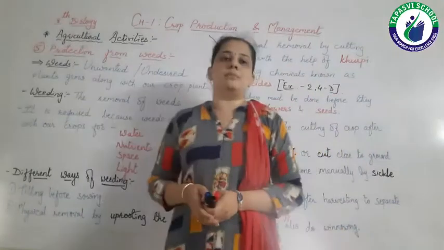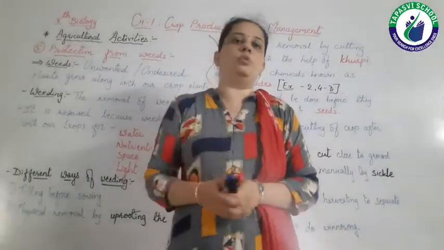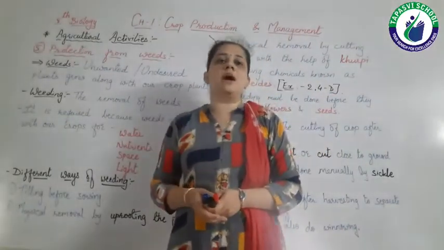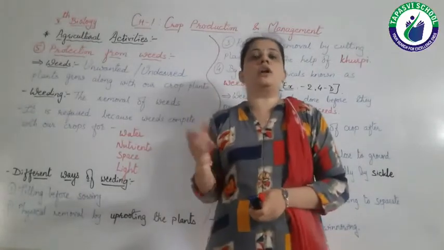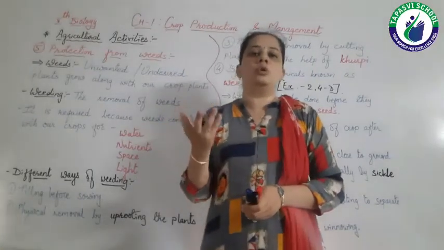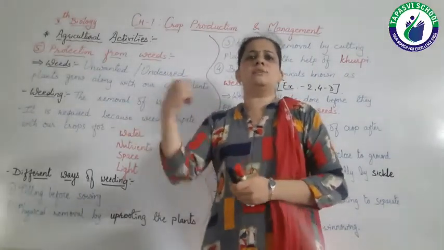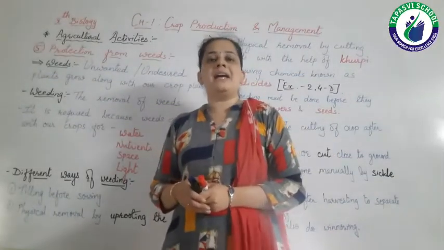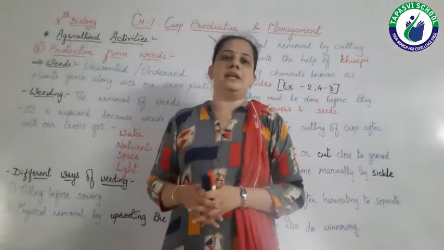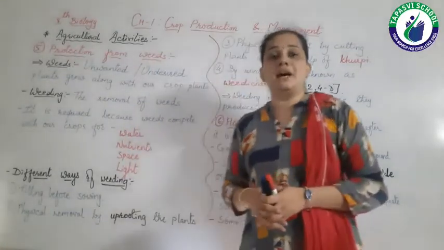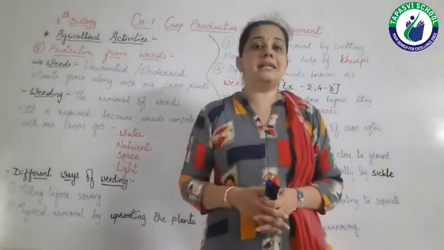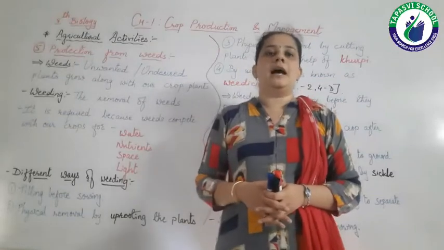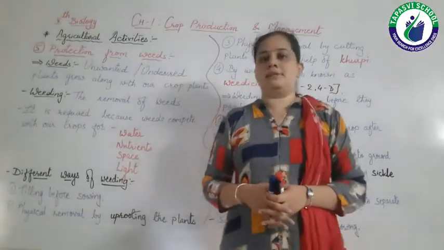Whenever you grow something, even at your home, some unwanted grass or unwanted plants grow. We wonder how these plants come, but they grow by themselves, right? So these unwanted or undesirable plants are known as weeds.